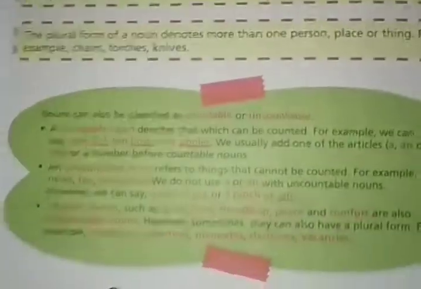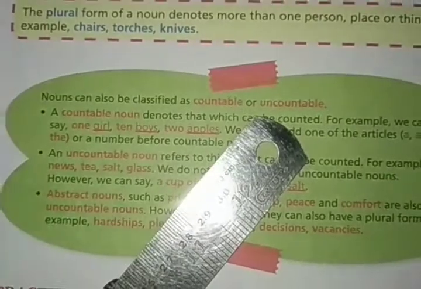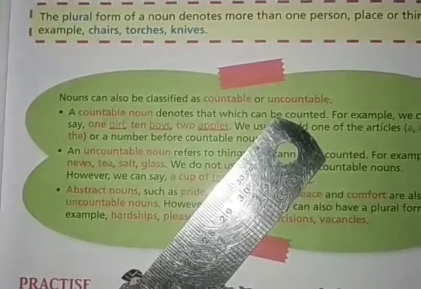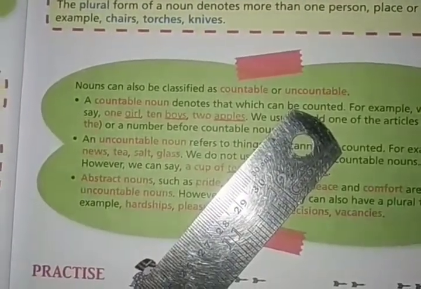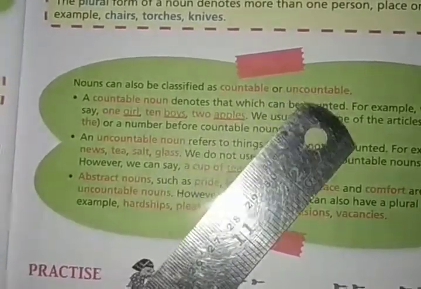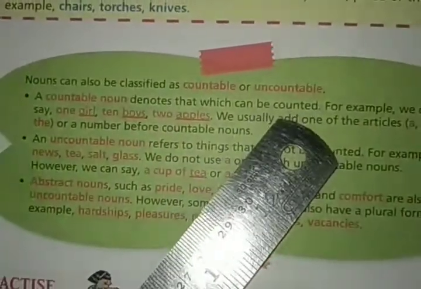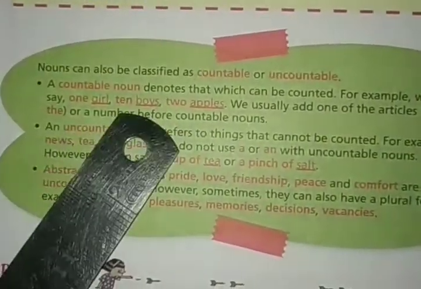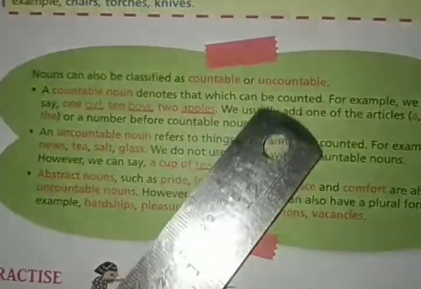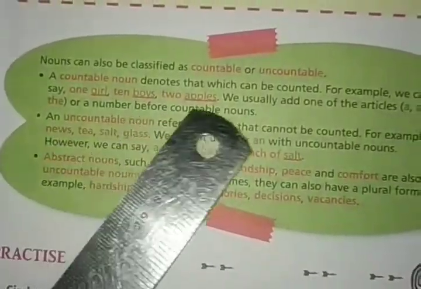Singular or plural number. Now, nouns can also be classified as countable or uncountable. There are countable nouns and uncountable nouns. Nouns can also be classified on the basis of whether they can be counted or not. So what are they? A countable noun denotes that which can be counted. For example, we say one girl, 10 boys, 2 apples. We usually add one of the articles a, an or the, or a number before countable nouns.